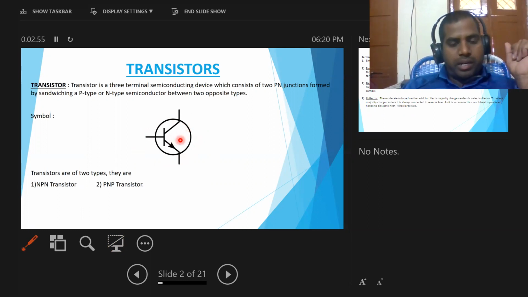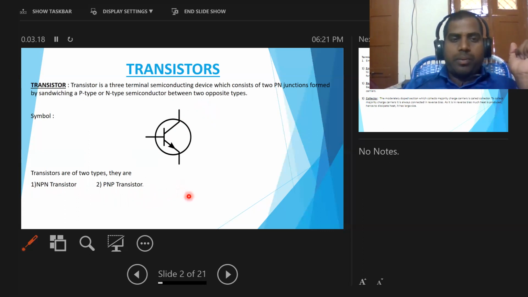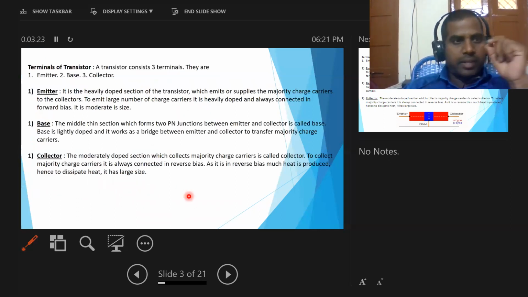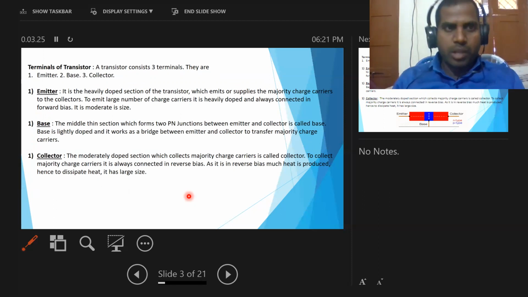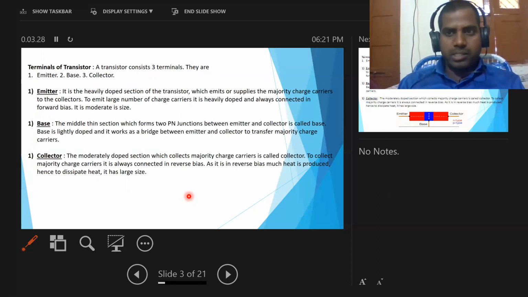Before discussing the parts of the transistor, transistors are classified into two types. They are the NPN transistor and the PNP transistor. Before the types of transistors, we should know the parts of the transistor, that is, the terminals of the transistor.